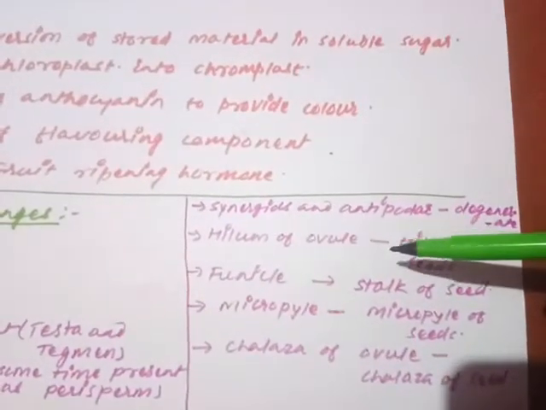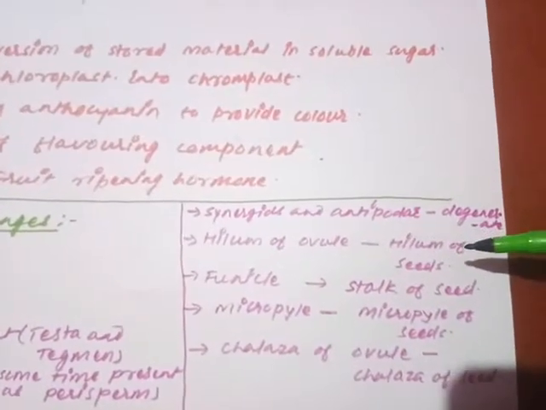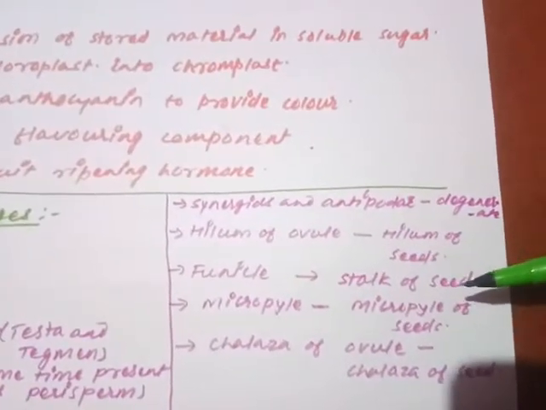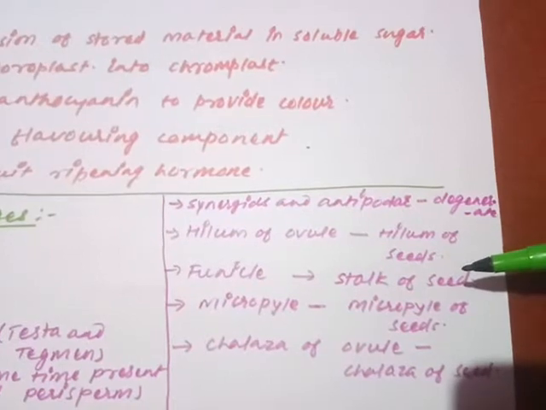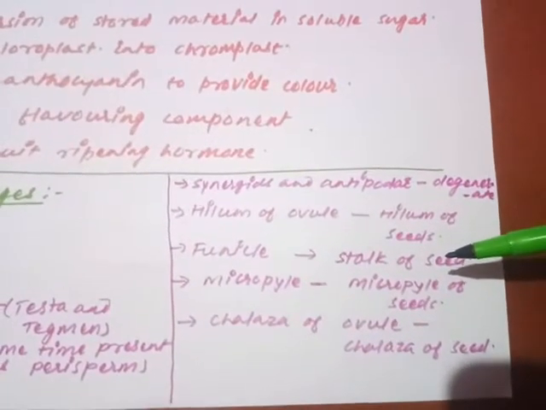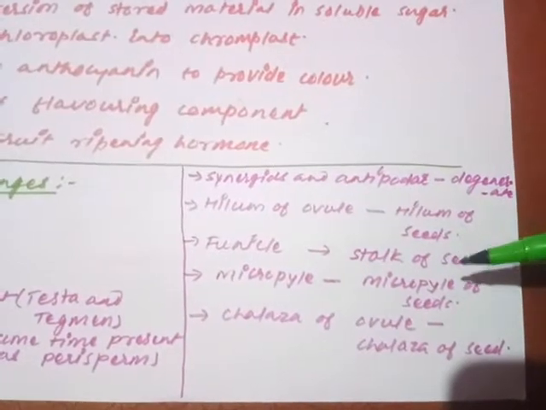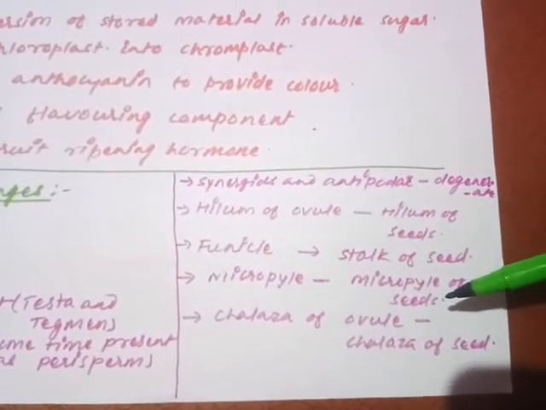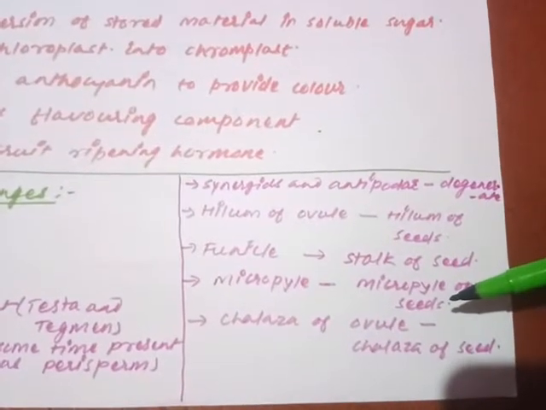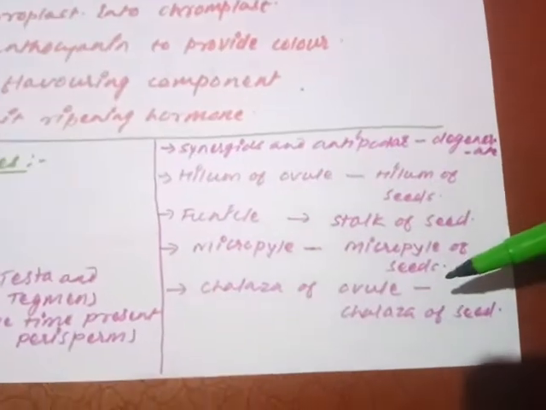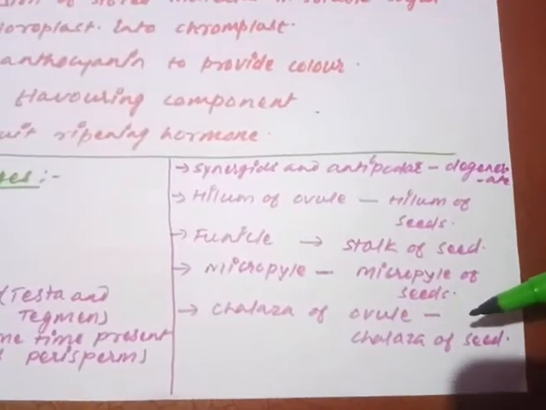The hilum of the ovule is going to form the hilum of the seed. The funicle is forming the stalk of the seed. This is not necessary, it need not always be present. Whenever it is present, it will be there, otherwise it is not required. Micropyle will form the small pore in the seed that is required for entry of oxygen and water during germination. Chalaza of the ovule is going to form the chalaza of the seed.